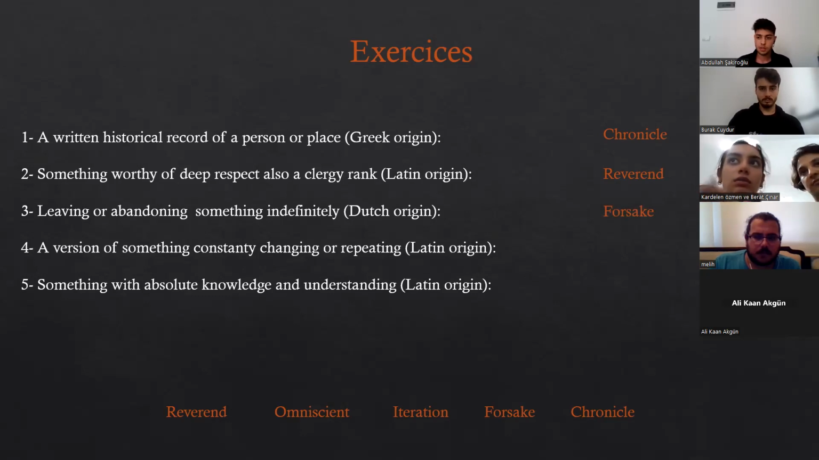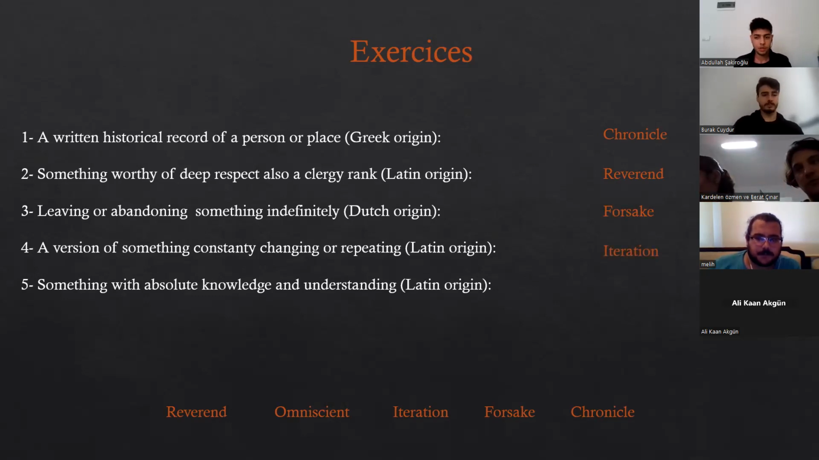True. A version of something that's constantly changing or repeating itself, a Latin originated word. Who can say this one? Iteration. True as well. Fifth one, which is obvious, something with absolute knowledge and understanding, another Latin originated word. Can you say this one? Omniscient. True.